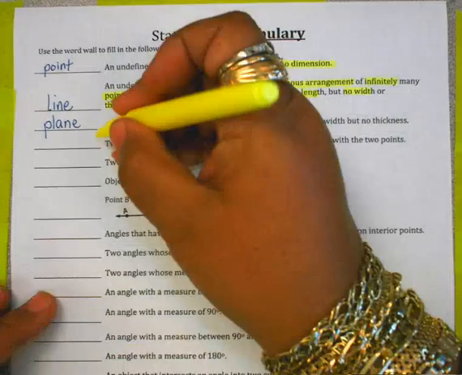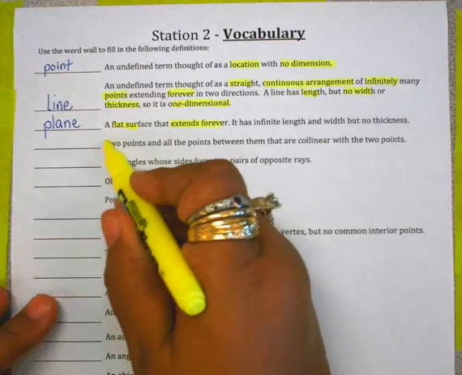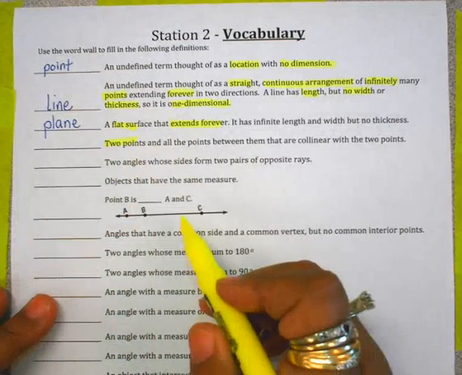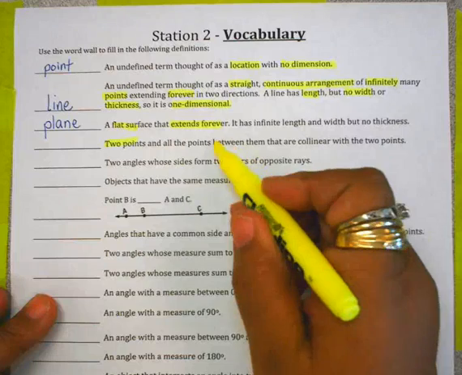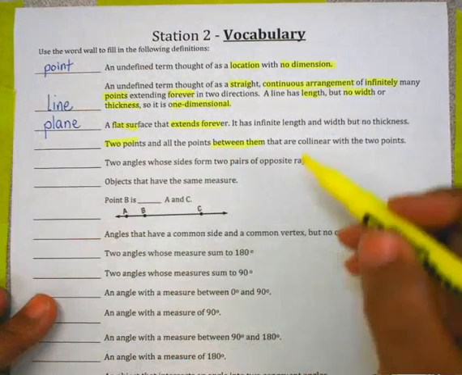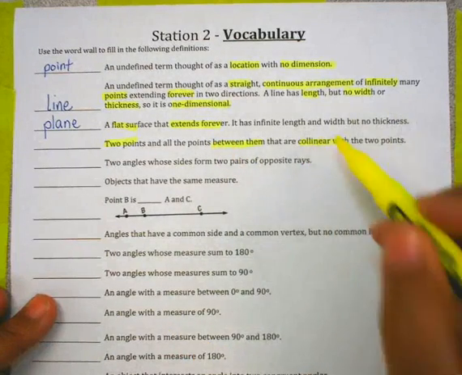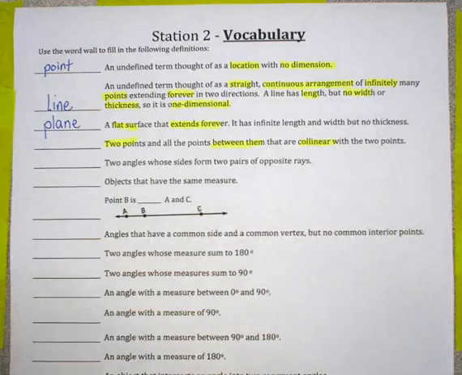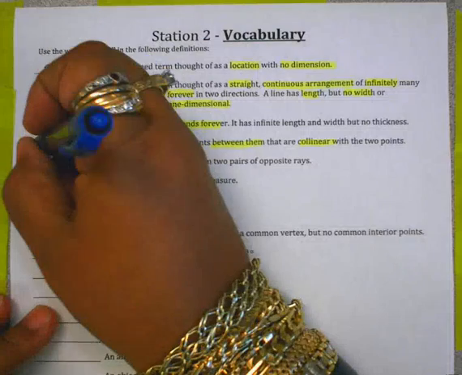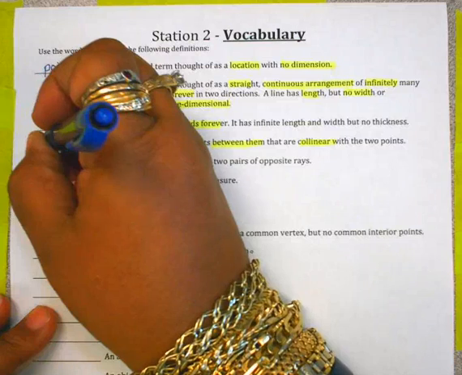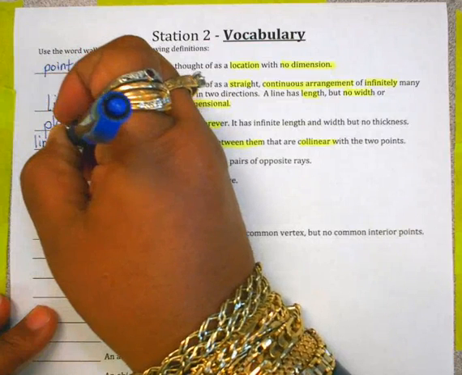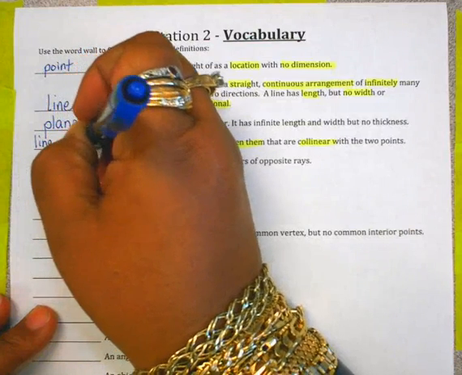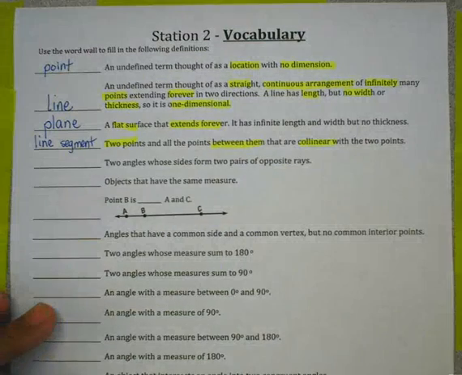Okay, so now imagine 2 points and all the points between them that are collinear with the 2 points. That's a line segment. A line segment can be measured.